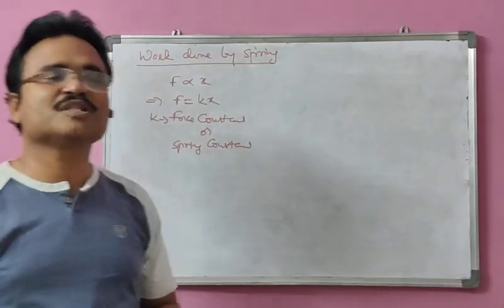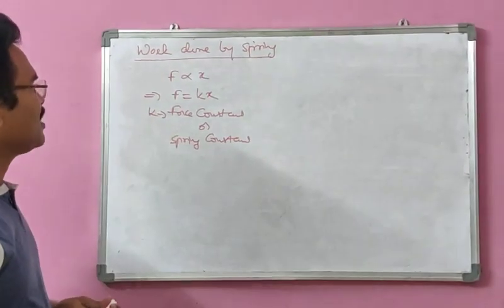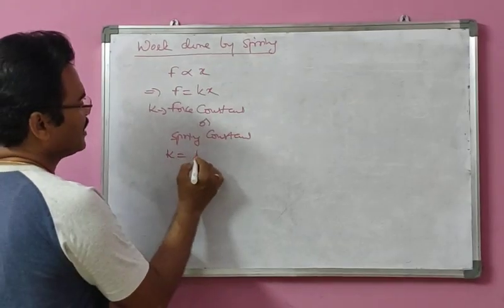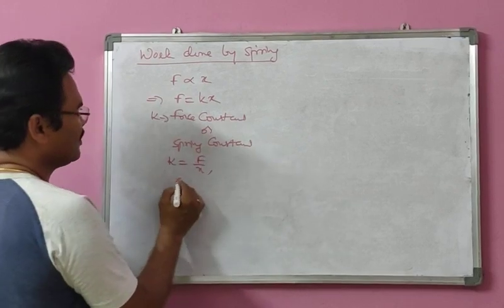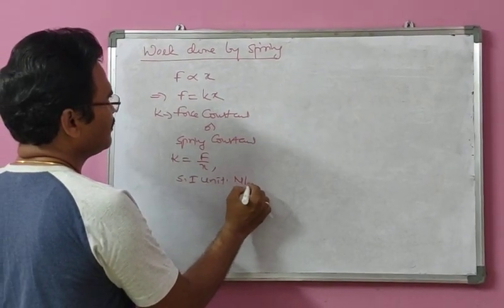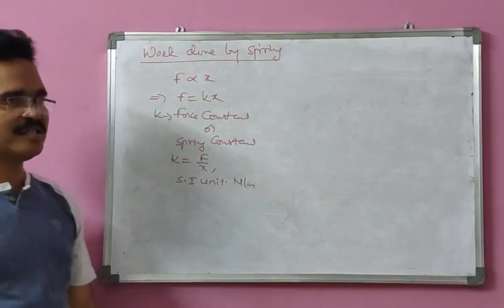It becomes stiffer and stiffer as the length decreases. So this is the formula, and K has an SI unit. K can be written as F by x, and its SI unit is Newton per meter. So this is about the spring and spring constant.